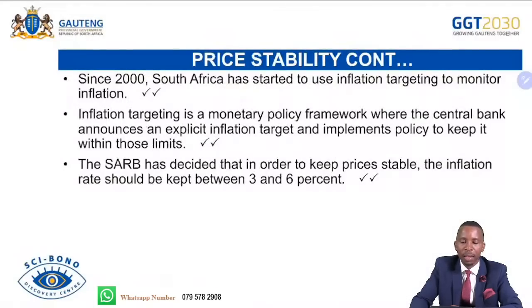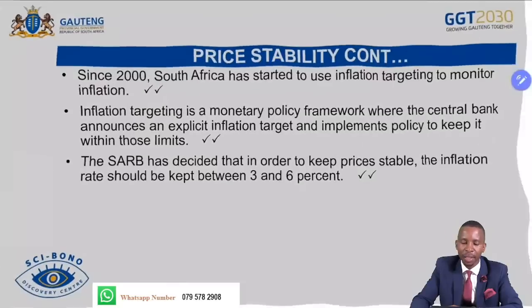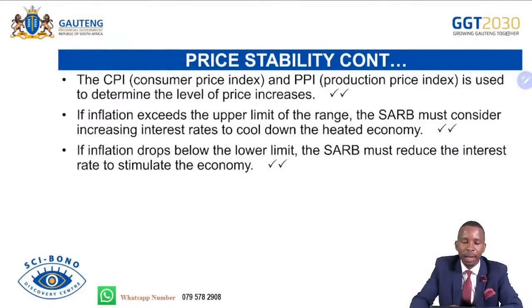Since the year 2000, South Africa has started to use inflation targeting to monitor inflation, which is between 3 to 6%. Inflation targeting is a monetary policy framework where the central bank announces an explicit inflation target and implements policies to keep it within those limits. The South African Reserve Bank decided that in order to keep prices stable, the inflation rate should be kept between 3 to 6%. And then the CPI, or Consumer Price Index, and the PPI, Producer Price Index, are used to determine the level of prices in the economy.